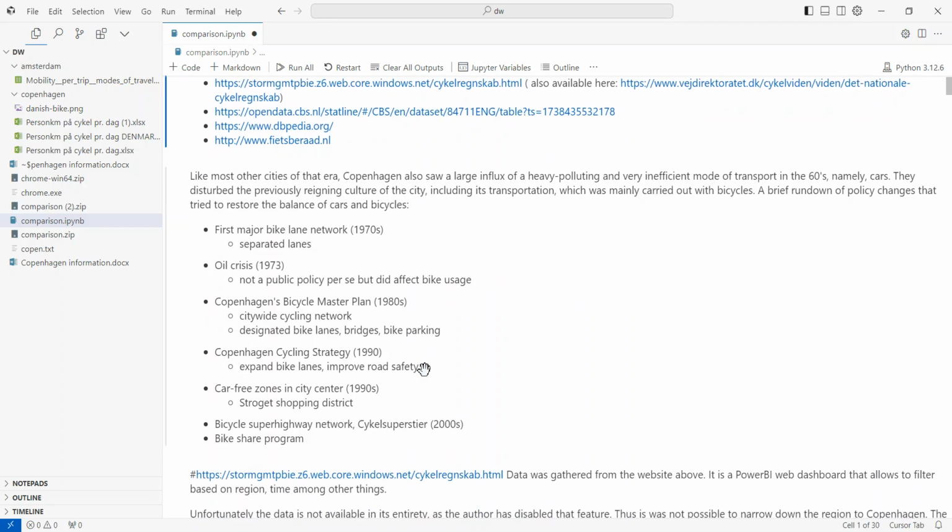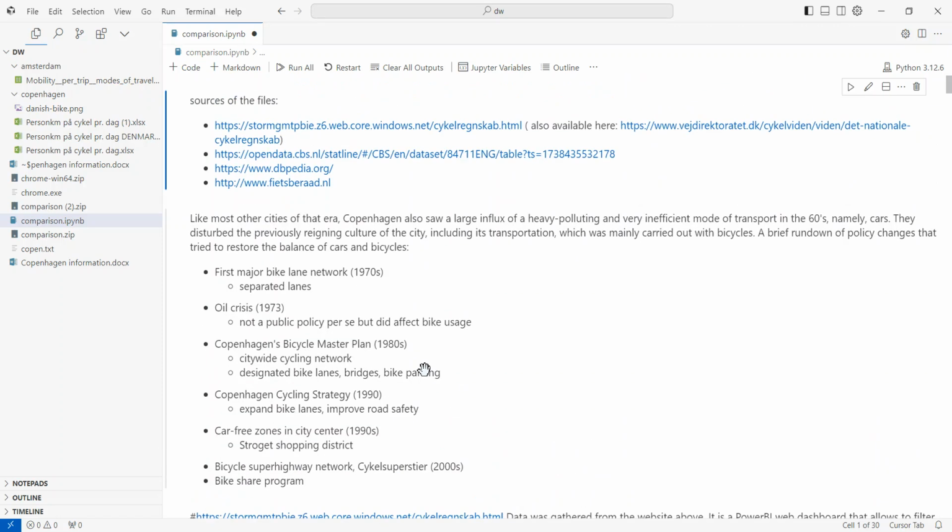So, as just a brief summary, Amsterdam, the capital of the Netherlands, and Copenhagen, the capital of Denmark, have been widely recognized as the bike or bicycle capitals of the world. That is due to the wide-ranging bicycle infrastructure that both countries have built in the past 30 or so years.